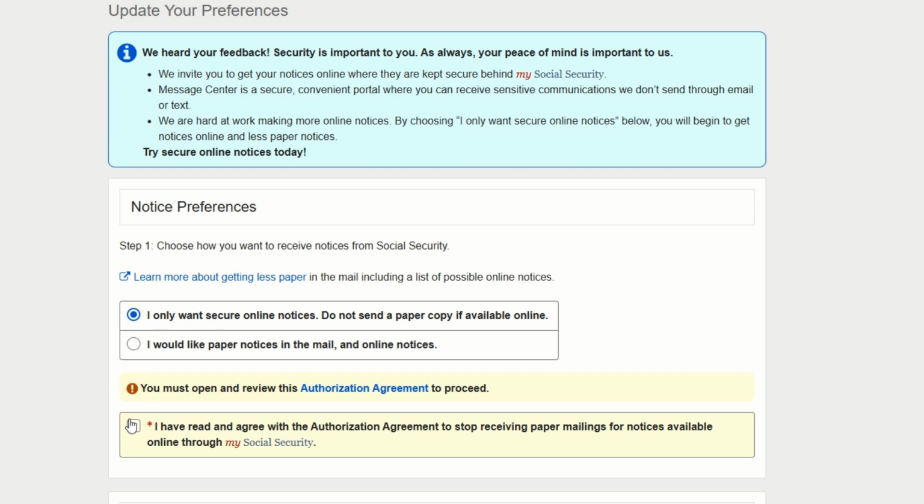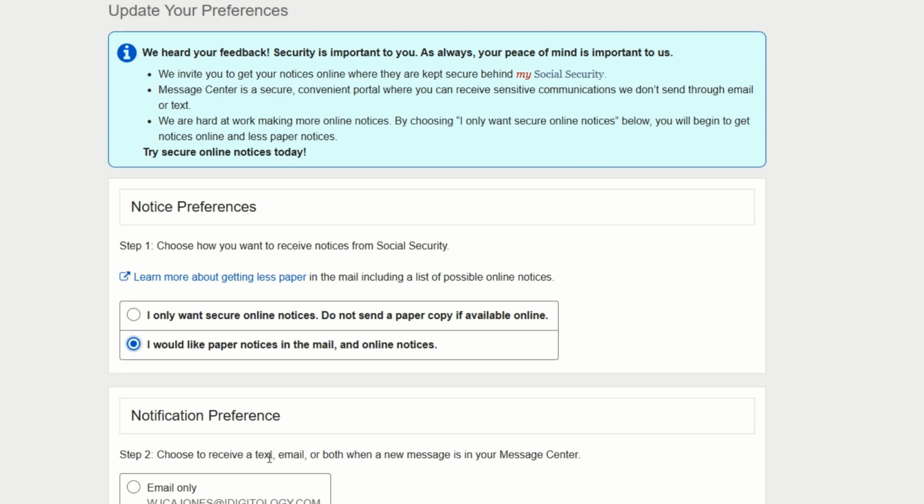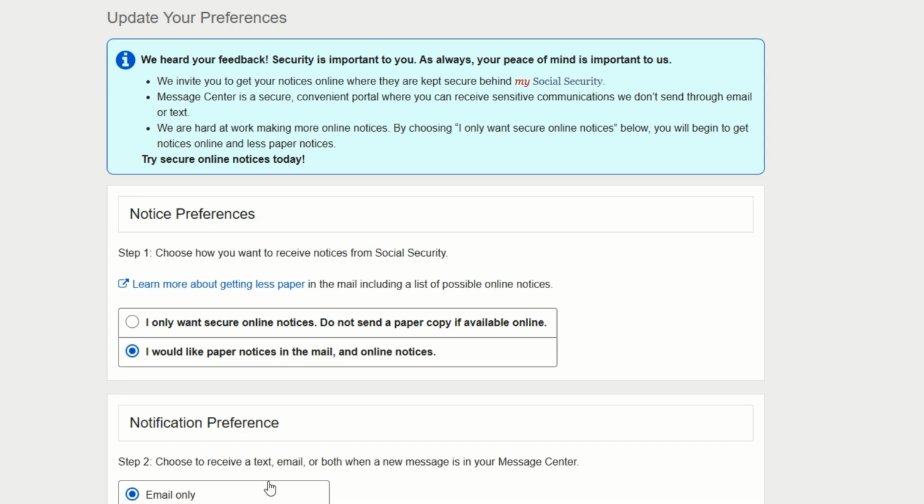Personally, I like for the mail to come to me when it comes to this type of information. I want printed information to come to me, and so I'm definitely going to choose that I want these paper notices versus just the online. So you're going to get both if you choose it this way. And then you can see that my email is down here as well. So if I'm going to get a paper mail, I'm also going to get an email. And now I can just say yes to these preferences.